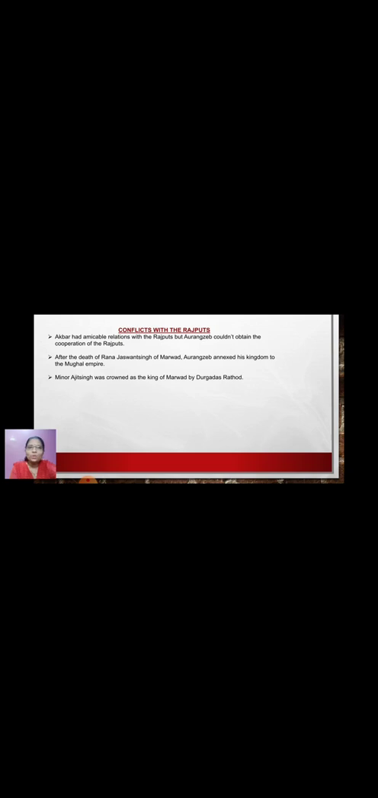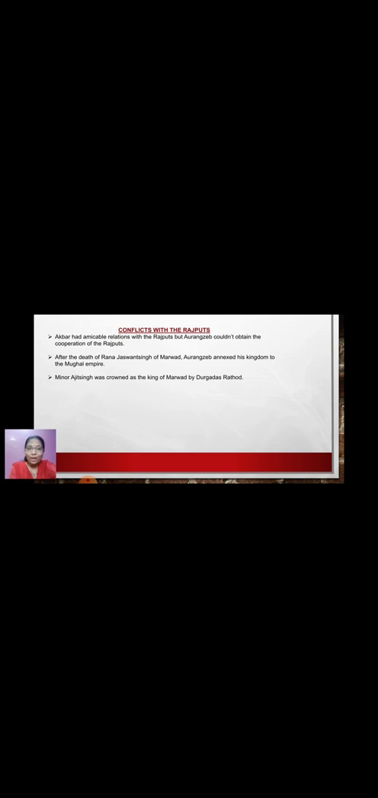Durgadas Rathod was a very loyal person of Rana Jaswant Singh. He also gave a staunch fight against the Mughals. He did not want the region of Marwar to go into the hands of the Mughals. So he made the minor Ajit Singh the prince, the king of Marwar.